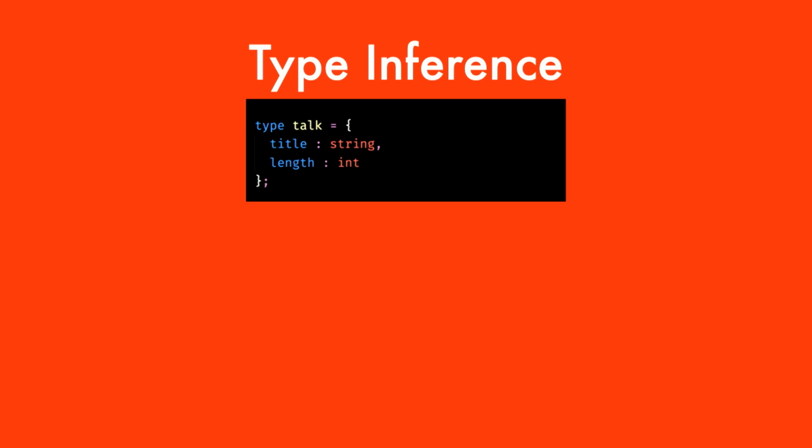Now, as JavaScript developers, one of the things that we do the most is we work with objects, right? Think of objects as records. That's the term that we use in Reason, which are strongly typed. So you define your record type over here. I'm saying type doc has a title and a length. Now, usually what you would assume is that if you had to write any functions or any code that deals with this type, everywhere in your code you would have to say, okay, this thing that I'm doing, it's of type doc, right?